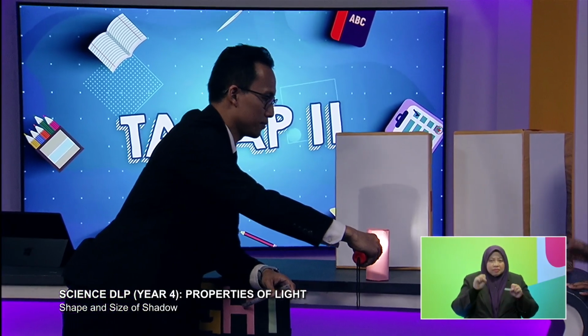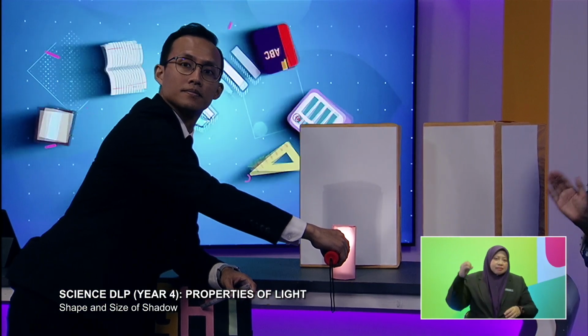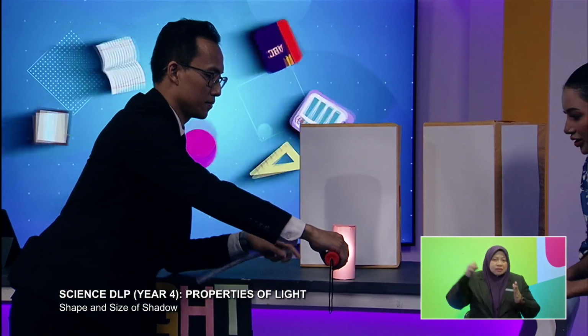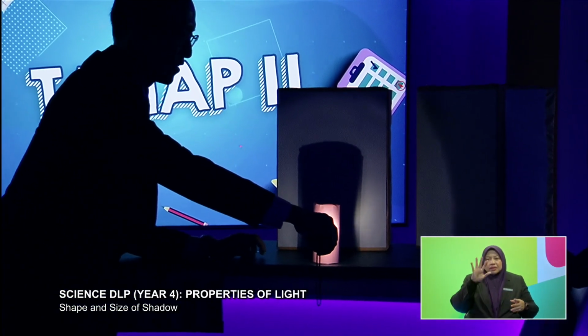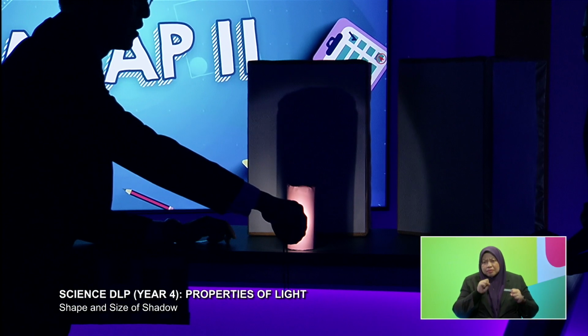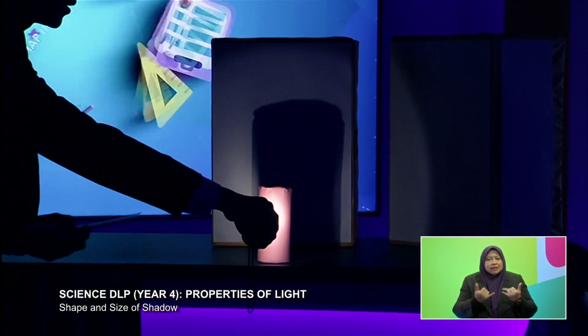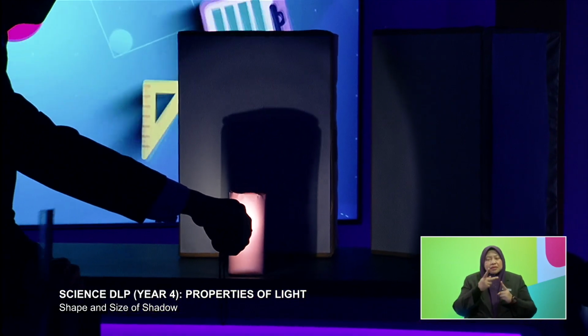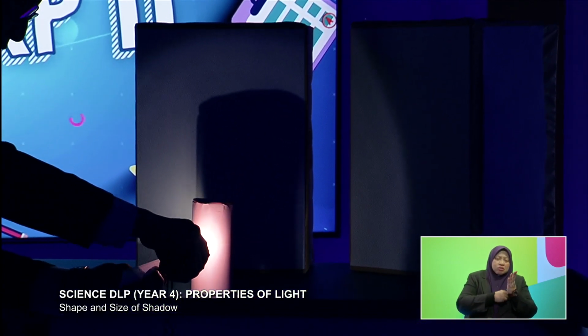For this first experiment, the light source and the object have a 5 centimeter distance. Now you can see clearer. This is 5 centimeters. Now we're going to alter it to 10 centimeters. The distance between the object and the light source is increased to 10 centimeters.